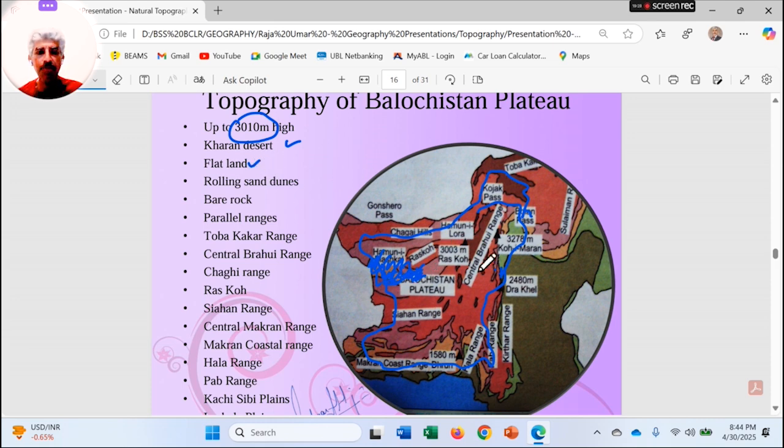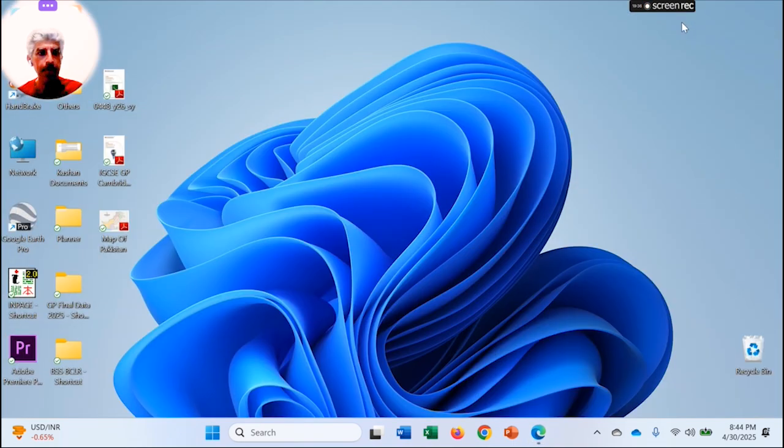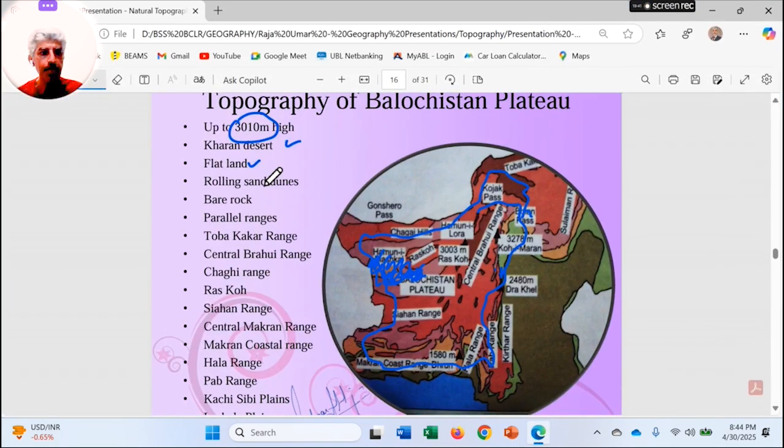It is comparatively flat land, but if we go to Google Earth and see, this land is really very rugged and uneven. And rolling sand dunes are there because of the deserted land, bare rocks, and parallel ranges in that area. I am just going to explain which ranges are there.